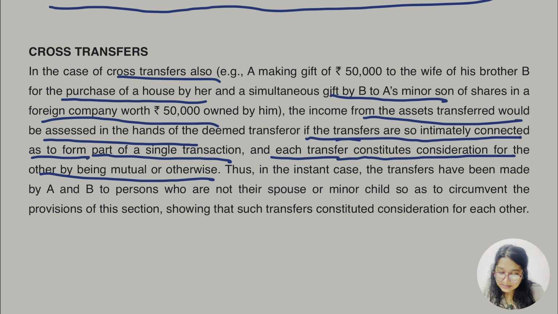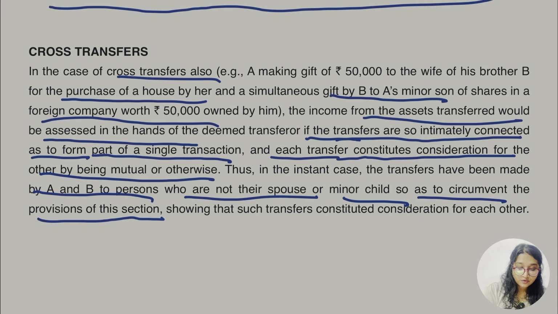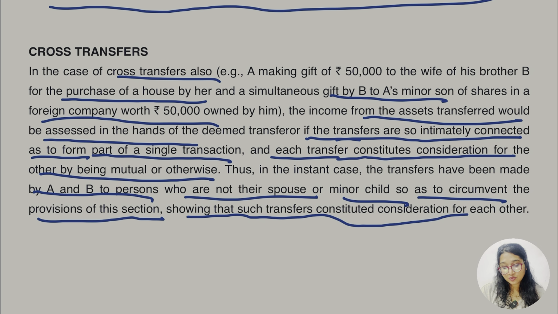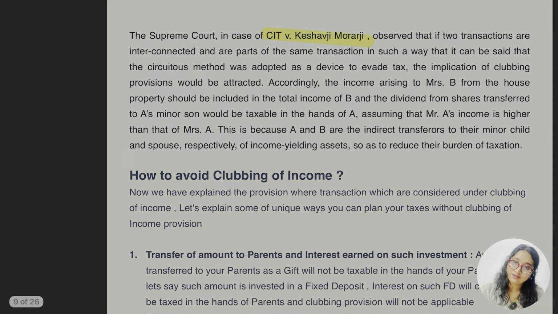Thus, in the instant case, the transfers have been made by A and B to persons who are not their spouse or minor child, so as to circumvent the provisions of this section, showing that such transfers constituted consideration for each other. This simply means they are making a cross transfer, right, and ultimately it is going to be taxable in the hands of the transferor.